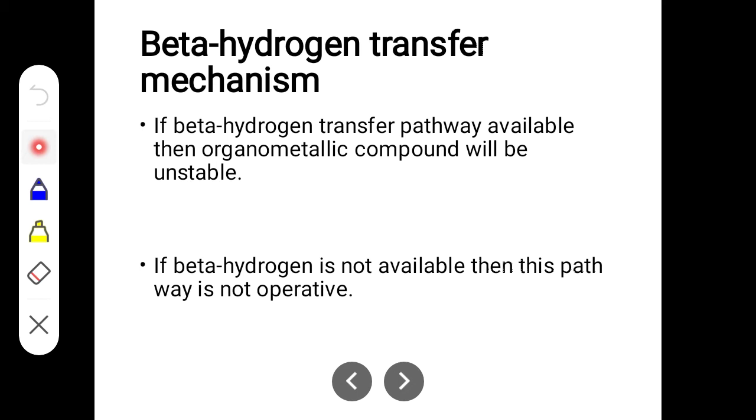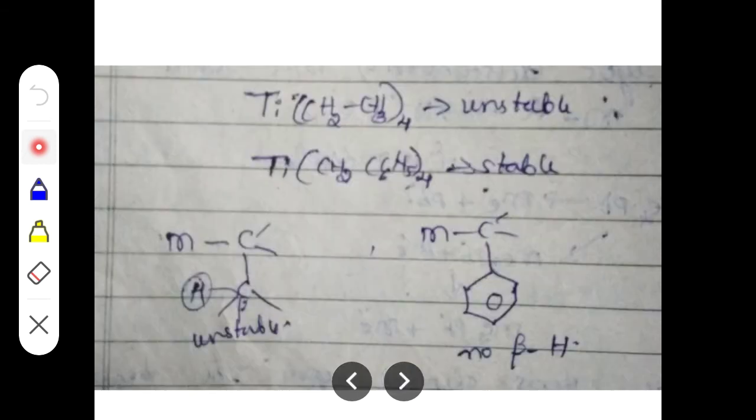Okay, I have an example over here. This is the organometallic compound I have taken. In the first compound, here I have written the structure. Here M is titanium. Here also M is titanium, here also it is titanium. And in the first organometallic compound, you can see there is a presence of beta hydrogen. Once there is a presence of beta hydrogen, that particular organometallic compound will be unstable.